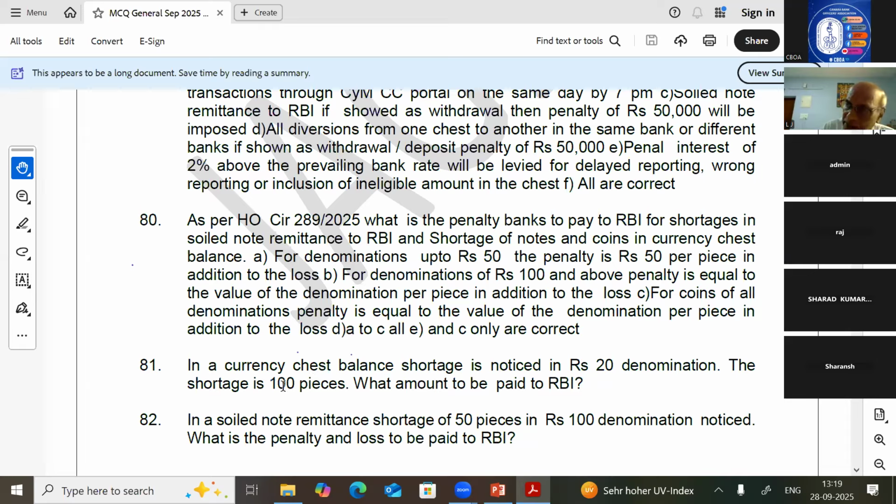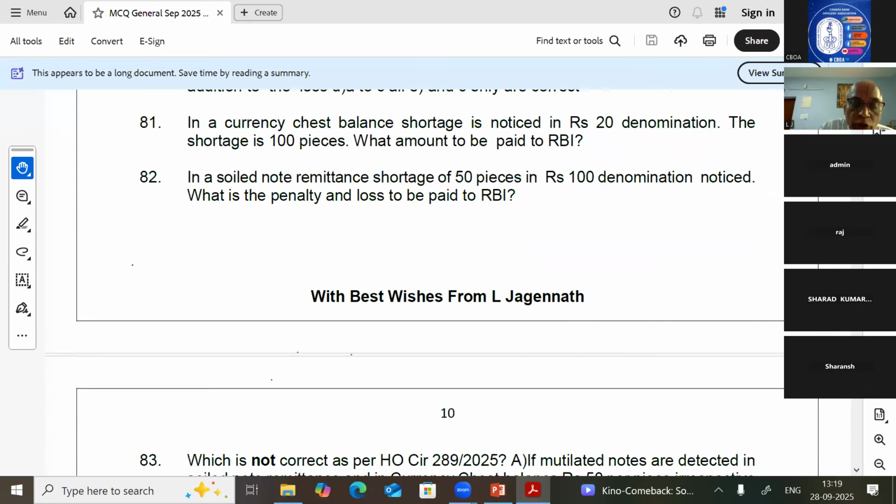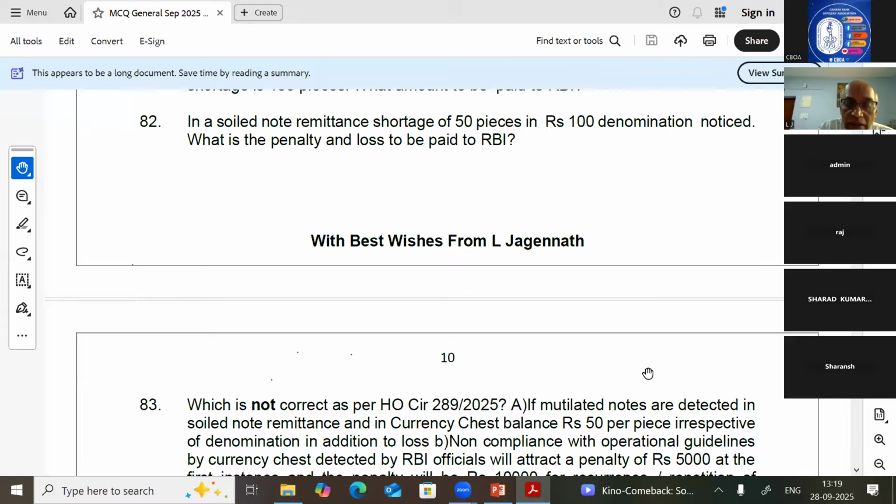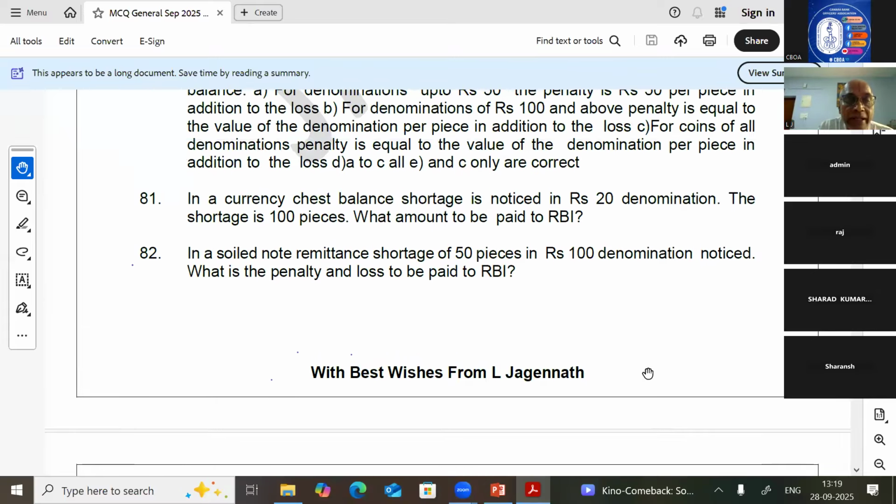So 100 pieces, 100 into 50, that is 5,000, plus 2,000. That is the total amount to pay to RBI, out of which 2,000 is the loss which we are compensating, and the 5,000 is the penalty. So similarly, we'll see question number 82, and then we'll try to wind up 82.